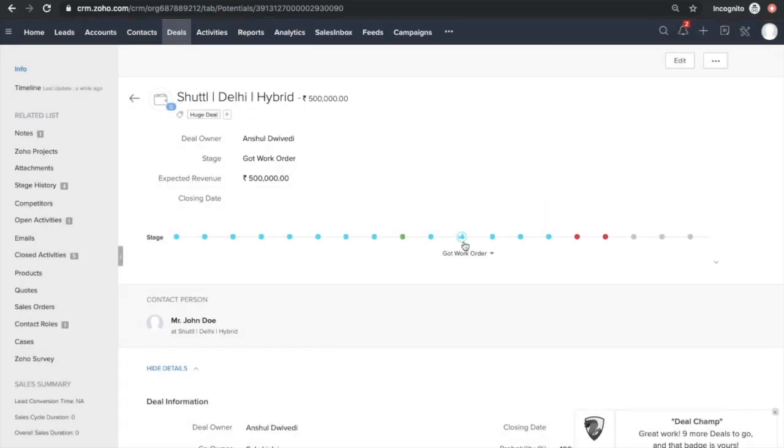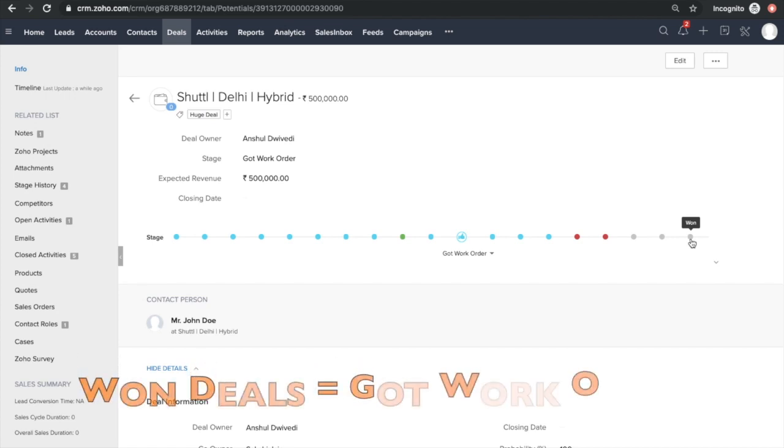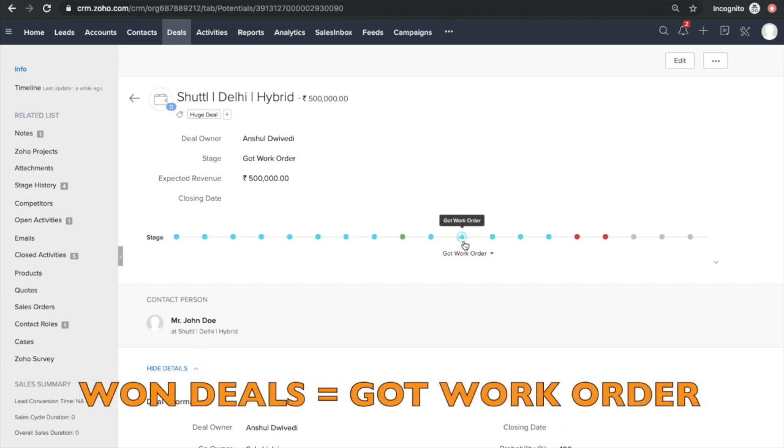First of all, in Pipedrive we had an option for won deals. Over here, we do not have that option for won deal. Here, won deal means, when we have cleared all these stages, then only we could mark it as won. So over here, what we define by won is got work order, right?